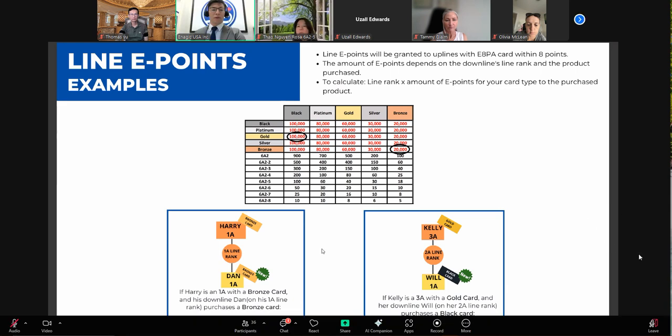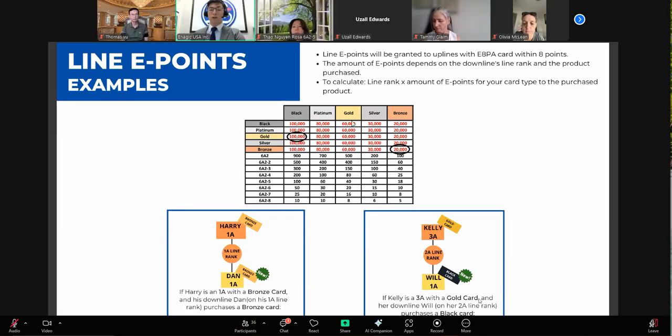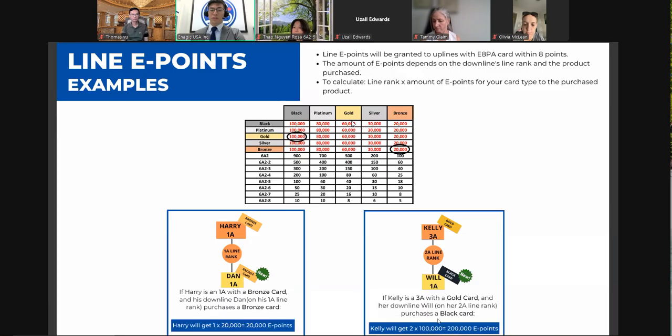All right. So Harry will receive 20,000 E points times 1 because Harry is a 1A. And Kelly, for example, in this scenario, Kelly is a 3A distributor holding a gold card. So we're going to look over here. Kelly is a 3A with a gold card, and her downline Will purchases a black card. So we're going to look over here. Kelly has a gold card. She makes a sale of a black card. So we're going to look at this 100,000 E points.